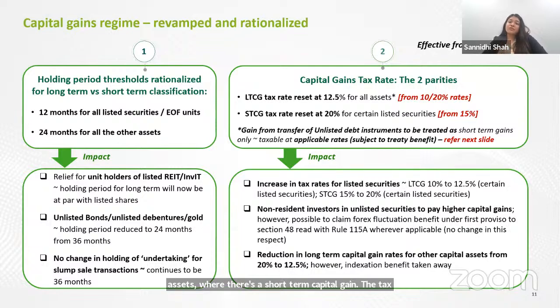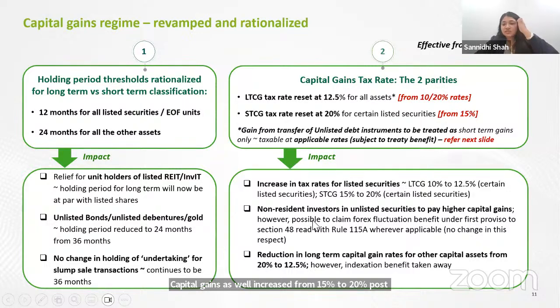However, for foreign companies, the rate has been reduced from 40 to 35%. For those foreign companies, the short-term capital gain tax has effectively been reduced to 35%. Now, what is the impact for listed securities? Listed securities for long-term capital gains earlier was 10% under Section 112A, which has now been increased to 12.5%. So there's an increase. Same with listed securities for short-term capital gains as well, increased from 15% to 20% post the budget. So here there is an increase.